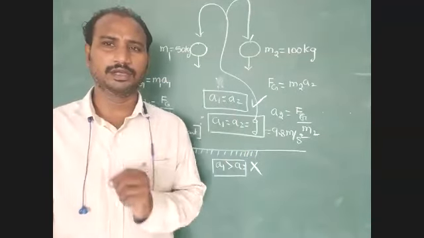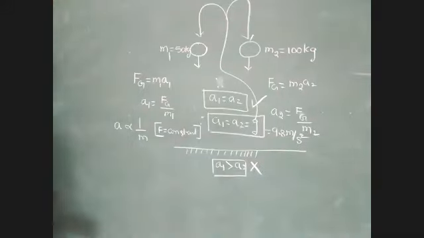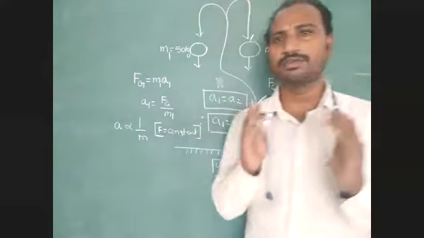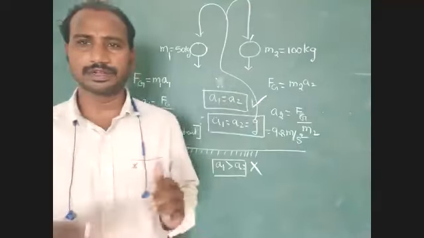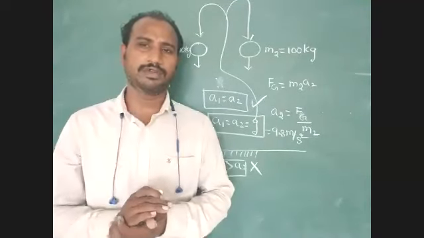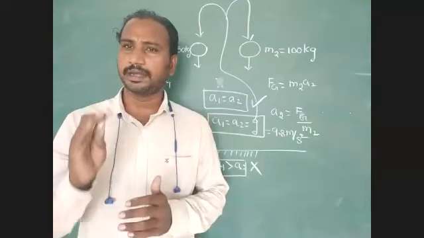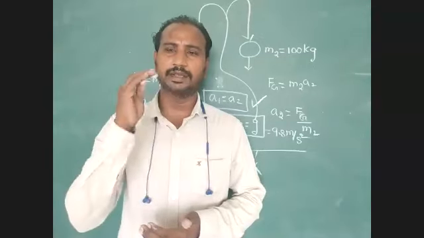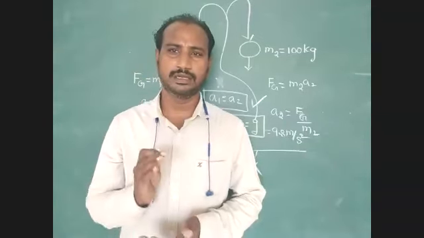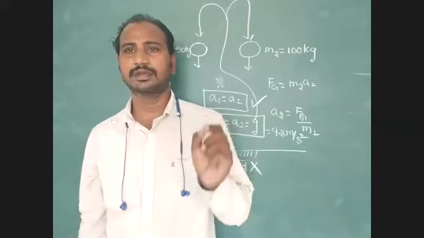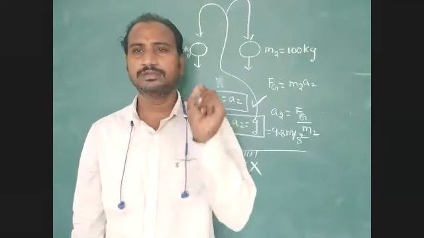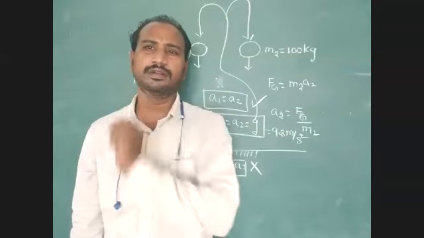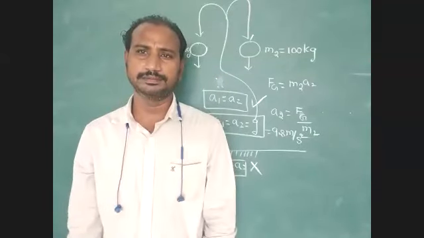Okay, understood? Here, acceleration due to gravity only depends on the mass of Earth. It cannot depend on the mass of the object. What is the reason? Consider that the mass of the object is very, very much smaller than the mass of our Earth.